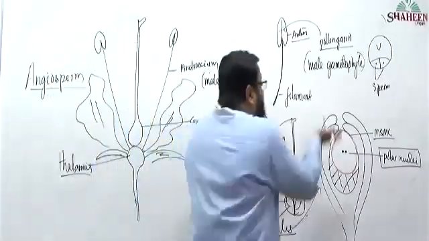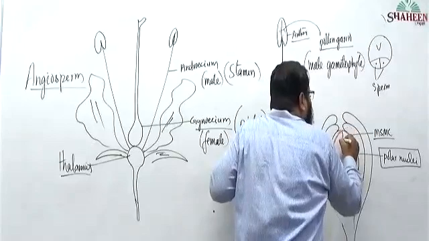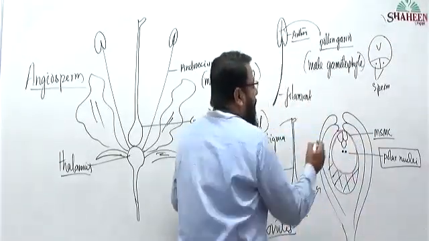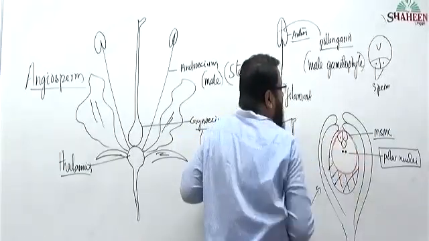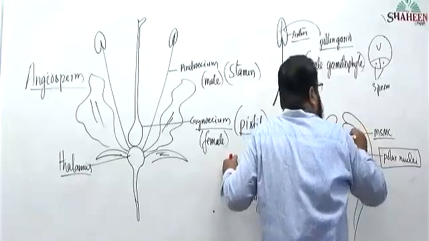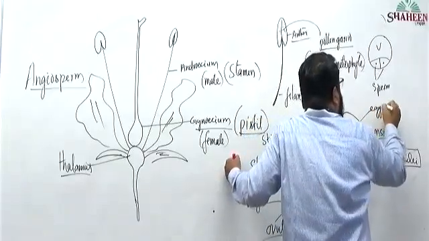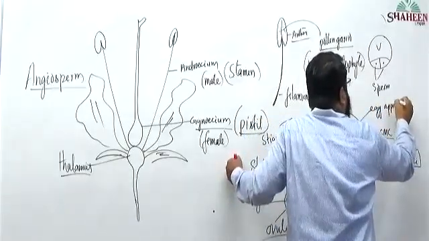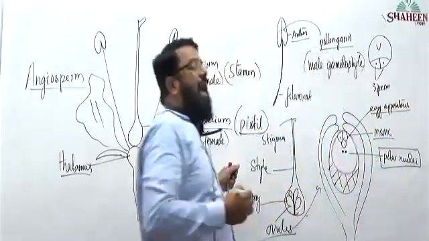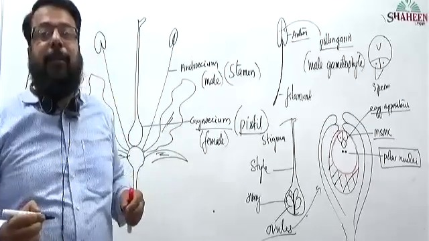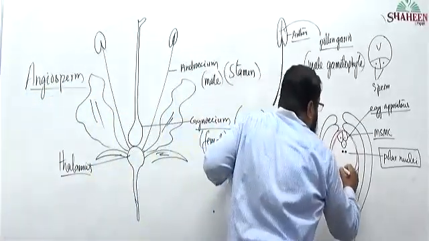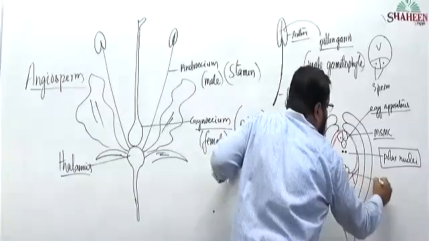And in one pole, 3 cells that are called egg apparatus. And towards the other pole, we will have antipodals.